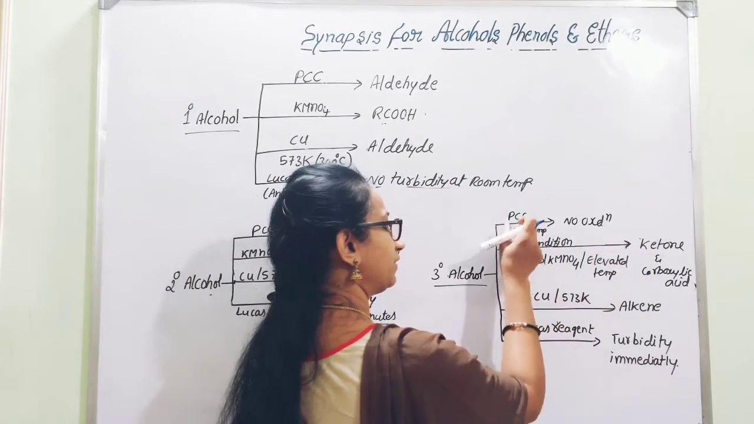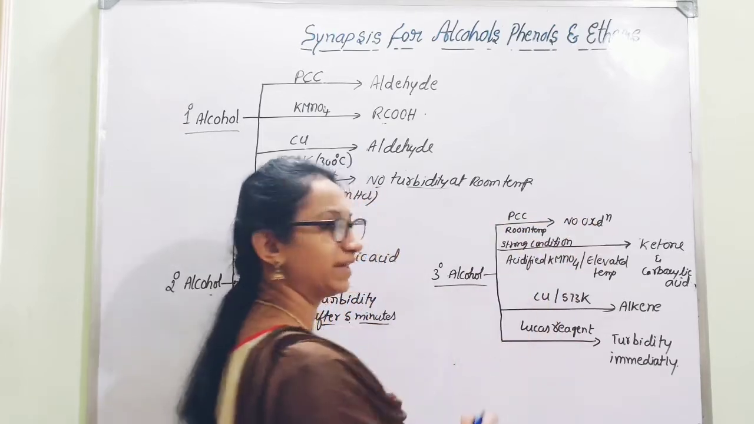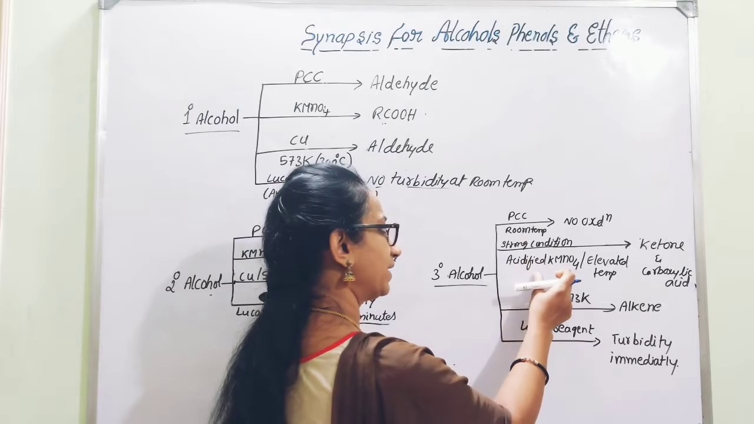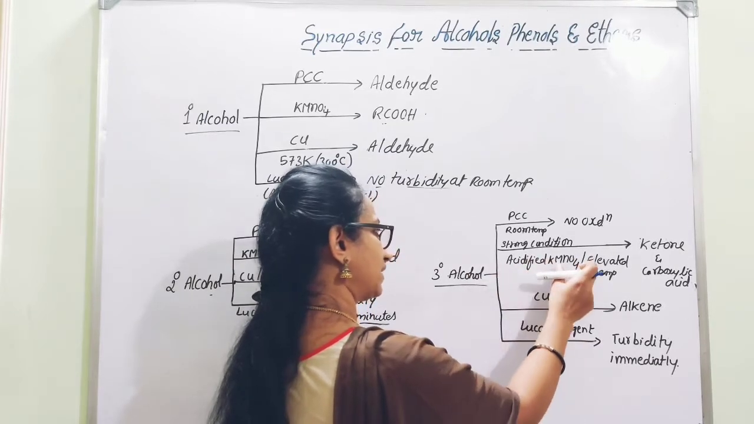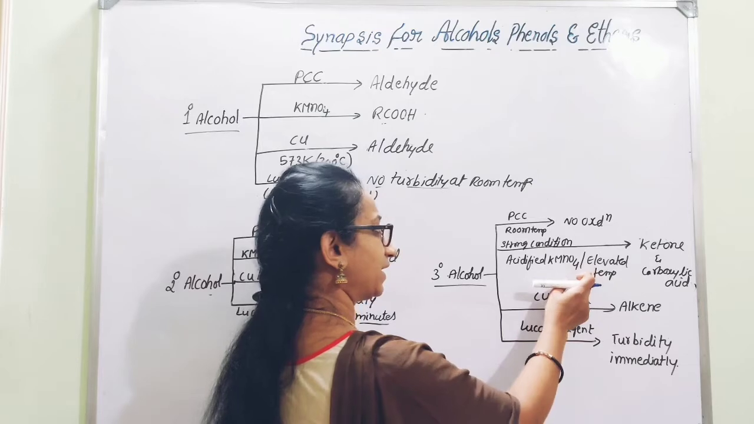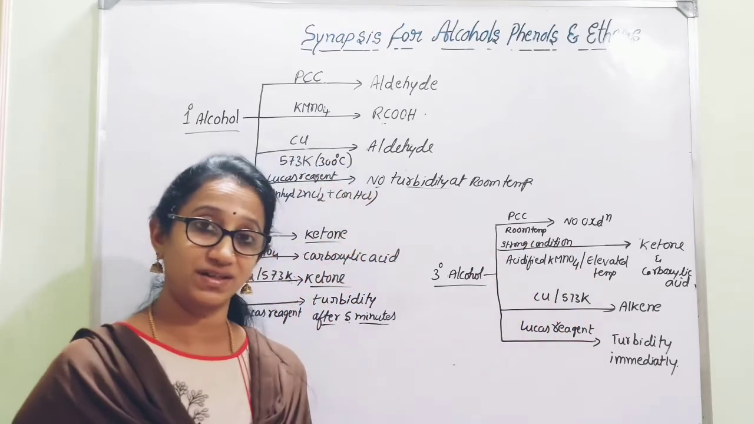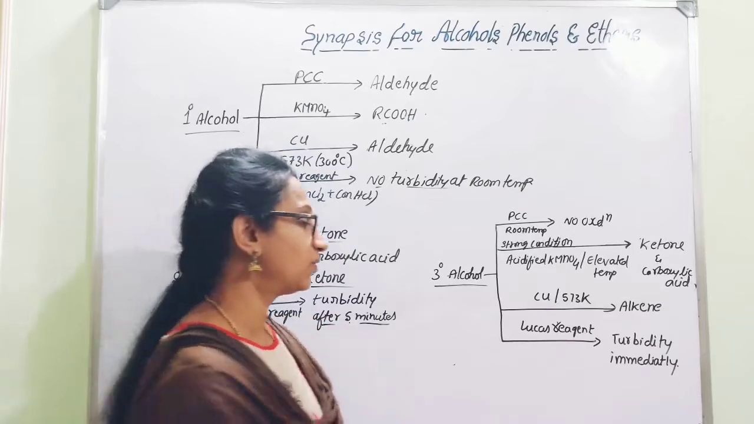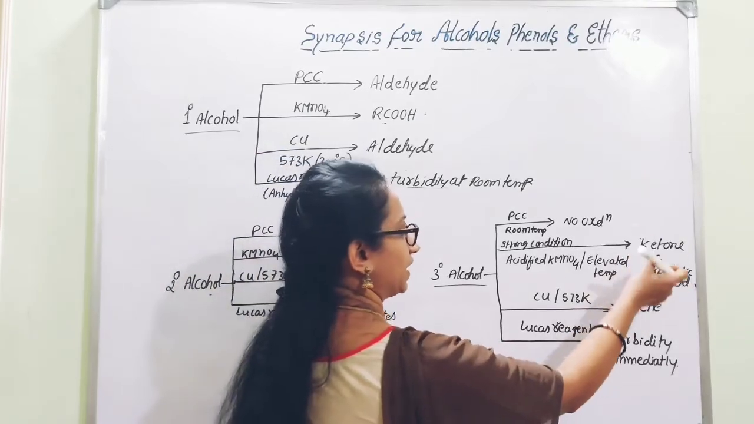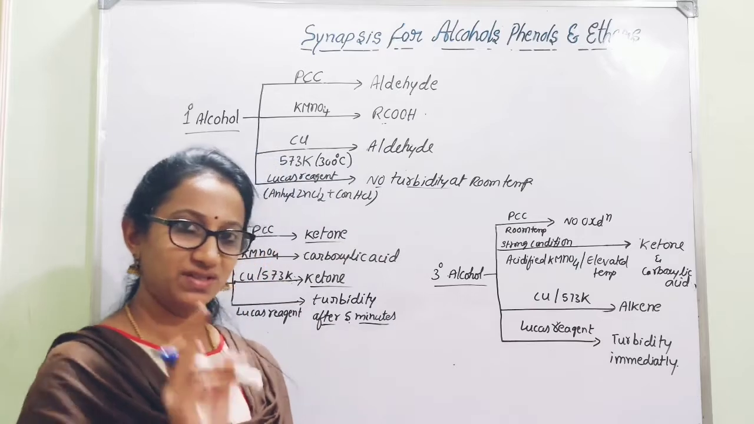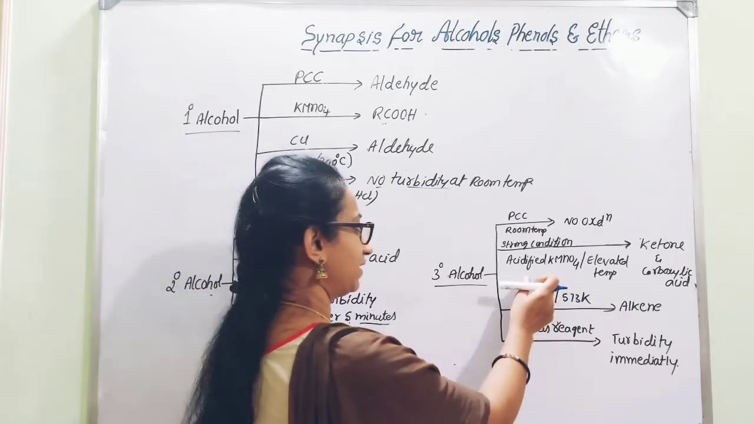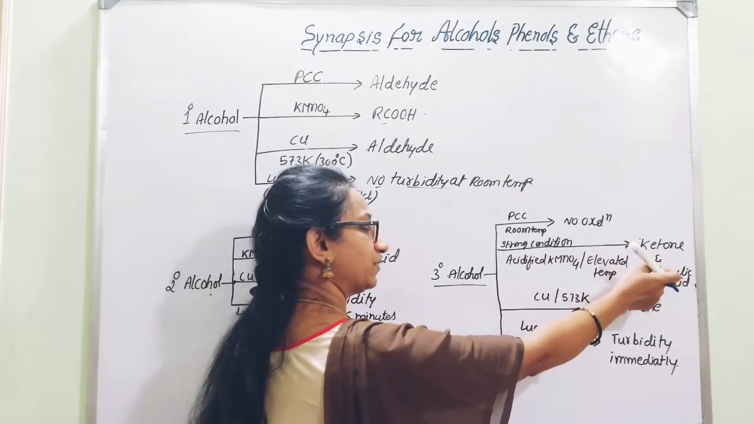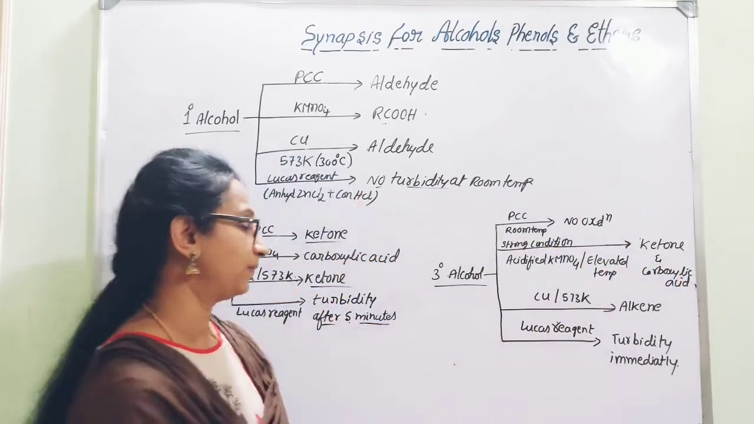At room temperature with a mild oxidizing agent, no oxidation takes place. But at higher temperature with acidified potassium permanganate, there is a reaction, but it does not directly undergo oxidation. First it will undergo dehydration to give alkene, then it undergoes oxidation to give a mixture of carboxylic acid and ketone. You just remember that. First dehydration to give alkene, then only it converts into a mixture of carboxylic acid and ketone.